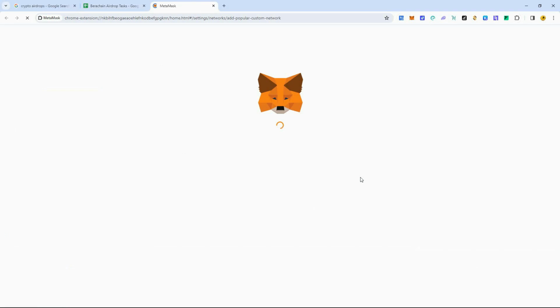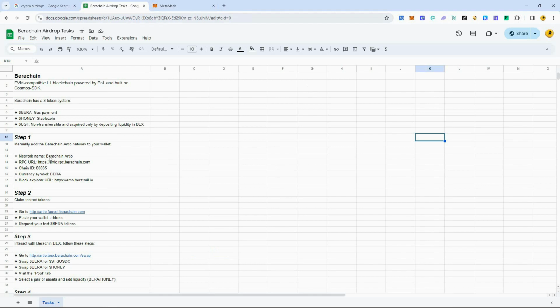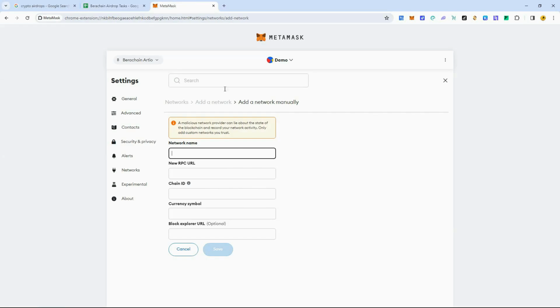You click on Add Network. You're going to go over here to Add Network manually. You're going to put all this required information here. You can just copy and paste. Network name, RPC, chain ID, etc. This is all the information you need.